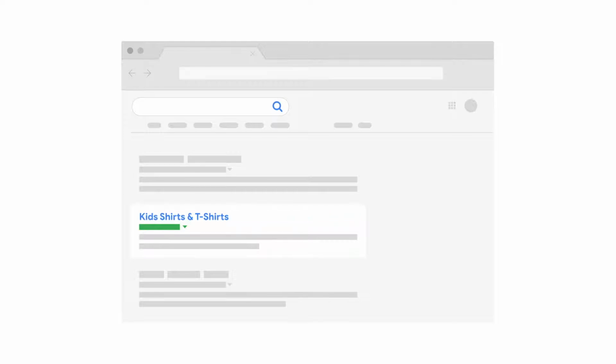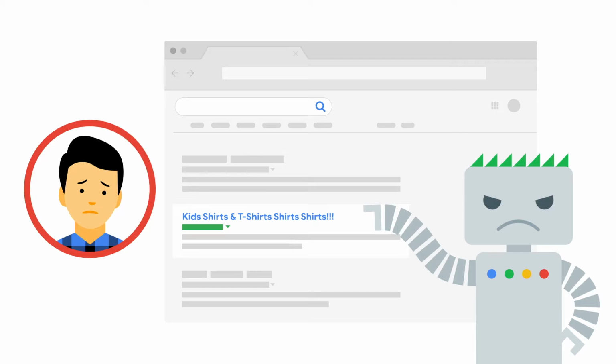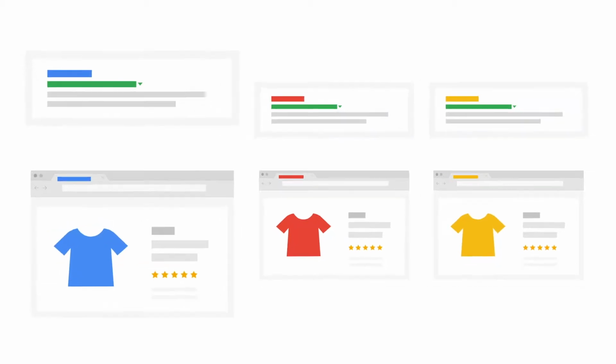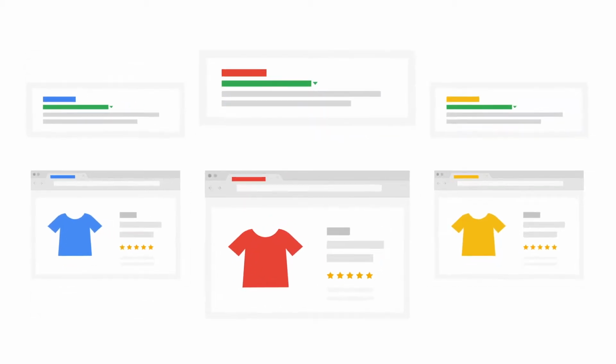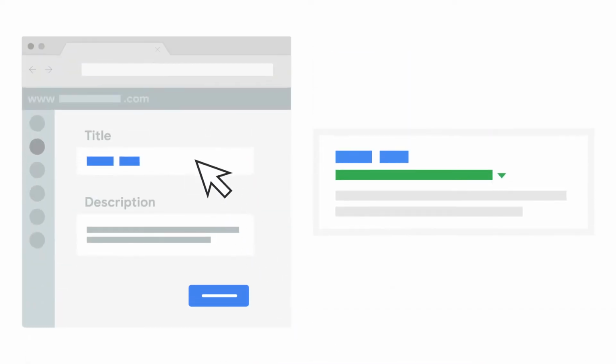Also, you want to use descriptive terms in your title, but don't be repetitive or use excessive synonyms. This doesn't help users and could look spammy to Google and to potential users. Using different titles for different pages is important, as it helps inform the user of where they are on your site. If you must use the same title, consider using different snippets for each page to help distinguish them from one another on search results. Many content management systems allow you to update the title of a page to better reflect its actual content.